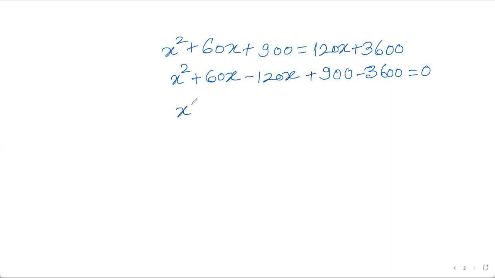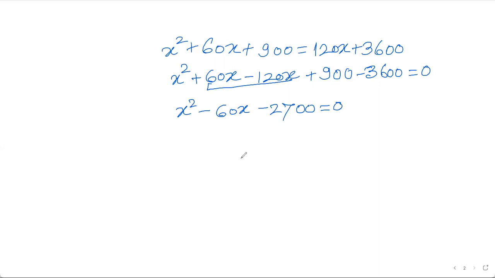And then you are getting x square, minus 120x plus 60x, that is like terms, minus 60x, and 900 minus 3600. So what is 900 minus 3600? It is 2700, but that is with a negative sign. So x square minus 60x minus 2700 is equal to 0.